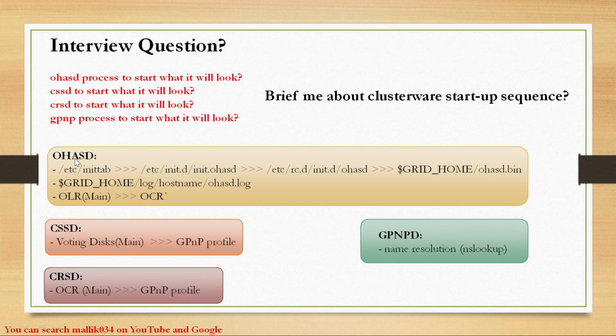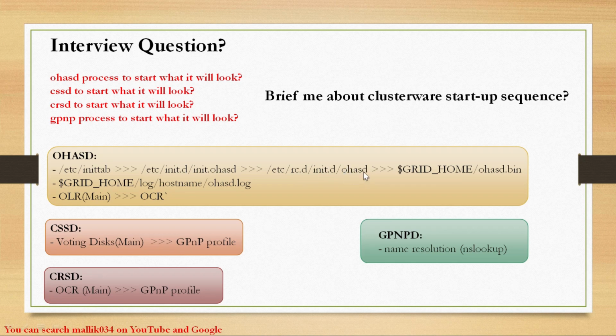For OHASD to start, it depends upon my inittab, because in inittab I have defined my init.ohasd file. If I don't have this init.ohasd file, my OHASD daemon will not start and the rest of the cluster resources will not start, because the other services are hard dependent on my OHASD daemon. Inside this init.ohasd, I will be defining the OHASD process, and it will read this init.ohasd, internally calling /etc/rc.local.